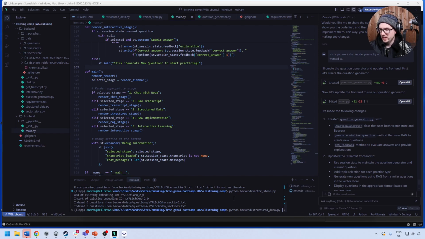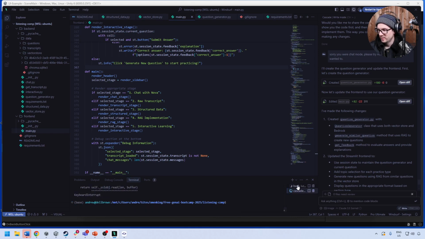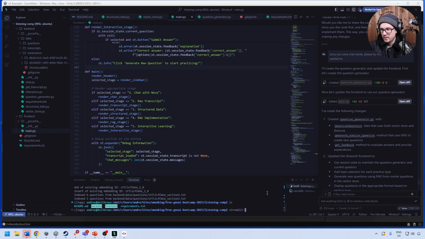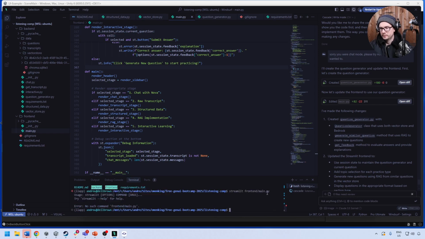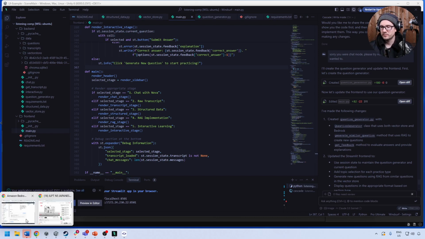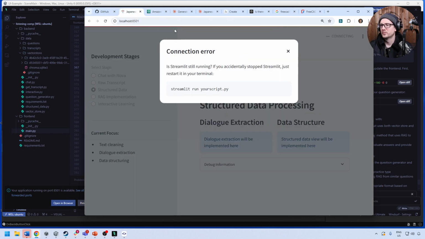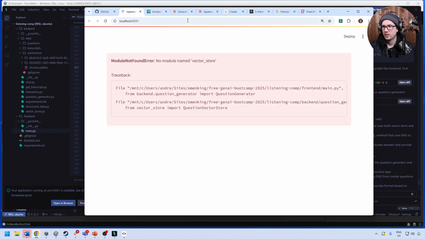We'll say backend, we'll say frontend here, sorry, ls. No. We'll do Streamlit, unless we're already running on another tab. No, we're not. So we'll say Streamlit, frontend, main.py. We've got to put run in front of it. I always forget to do that. So we'll go ahead and do that. And I'm going to go back over to this one and give this a nice refresh.